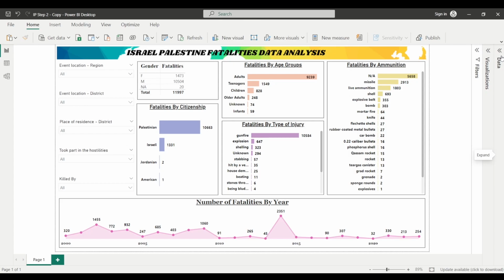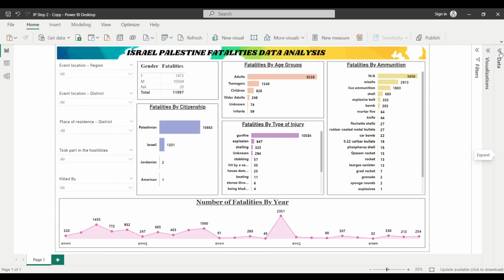They have created a Power BI report only, and how the data is represented. And I've also shown you the B'Tselem website. So they have also represented this data, and they have also provided the filters. So we have also tried to create a report using that data, right? So you can also create a different type of report according to your own thinking, your own mindset, and you can take the reference from this particular report that we have created.